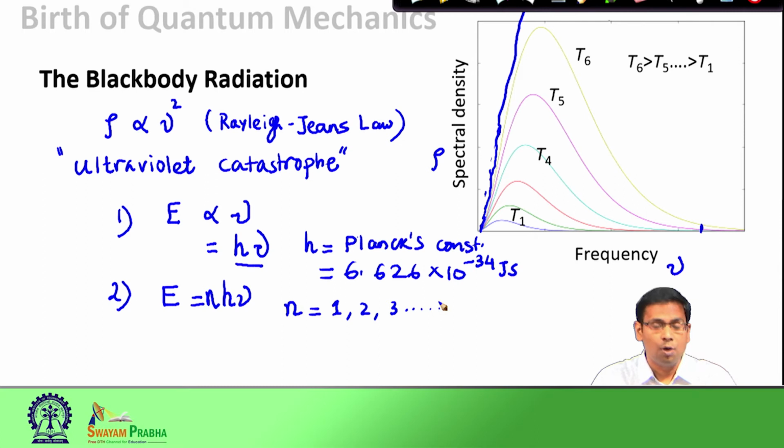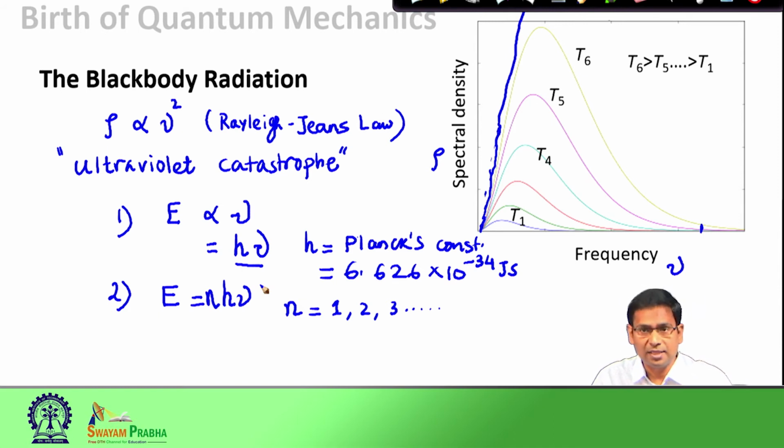Once he made these two assumptions, that energy is proportional to the frequency and the black body oscillators absorb and emit radiation as integral multiples of h nu, he did some simple exercise which reproduced all the experimental curves beautifully. So, Max Planck's two assumptions could resolve the problem that we were experiencing in black body radiation, and we understood what could be the physics behind it.